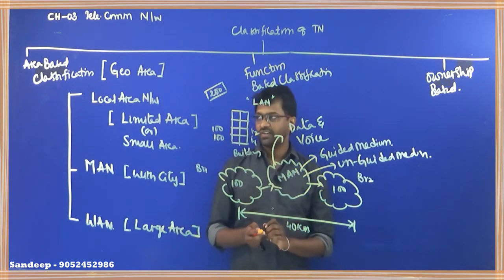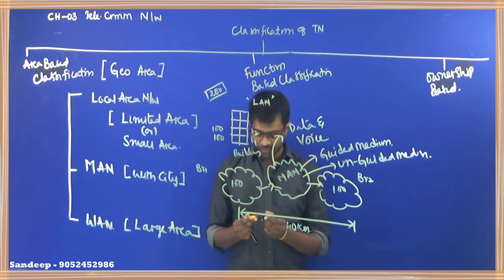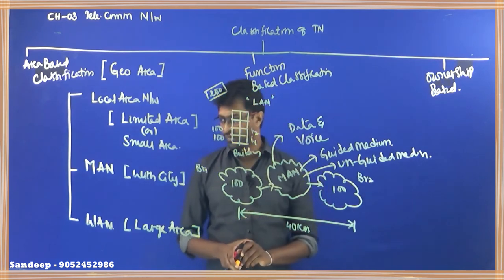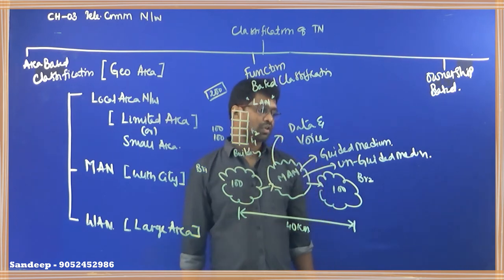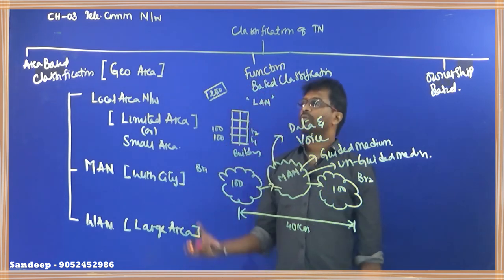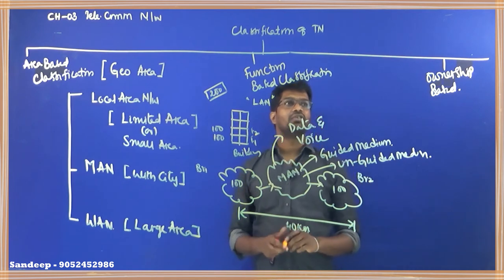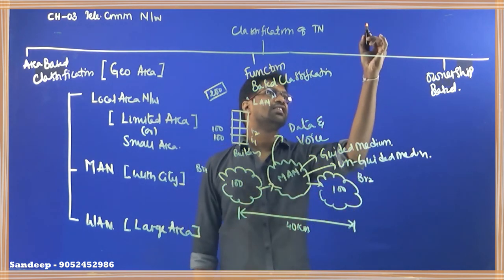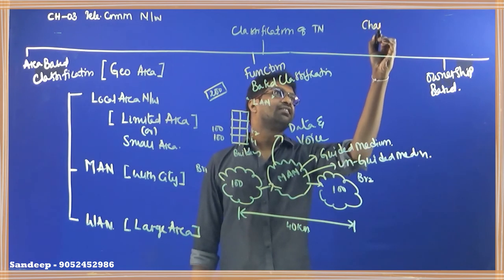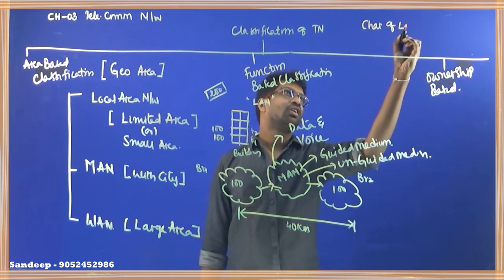How many types do we have? We have 3 types. The first one is called a local area network, the second one is called a metropolitan area network, and the third one is called a wide area network. And there is one more topic in area based classification called characteristics of local area network. Now let us see characteristics of local area network.